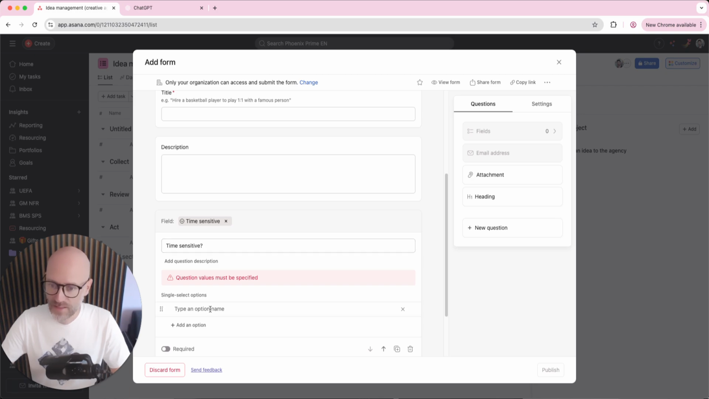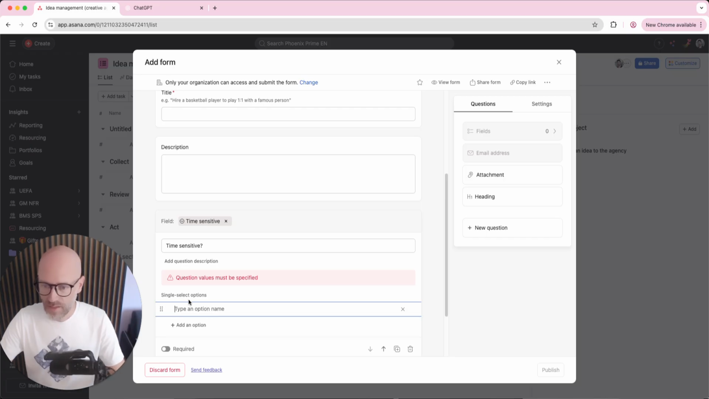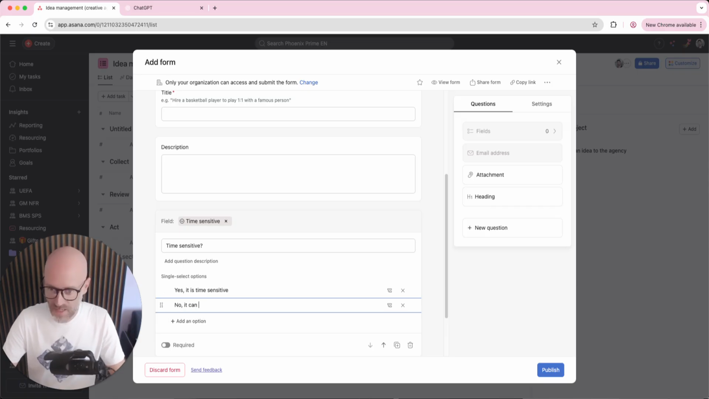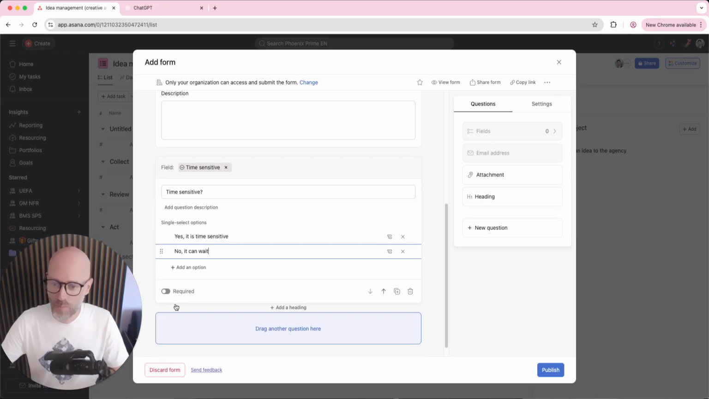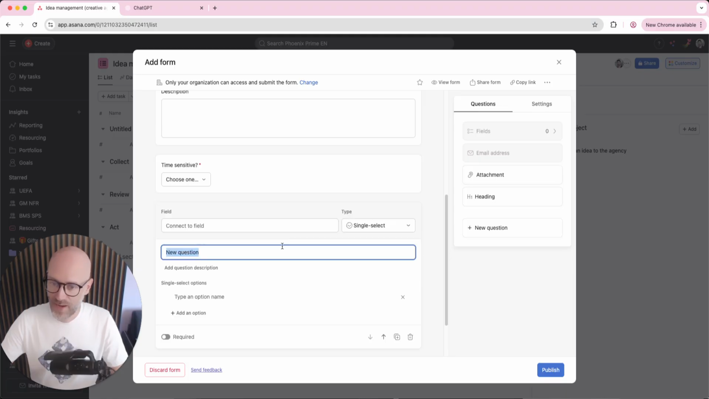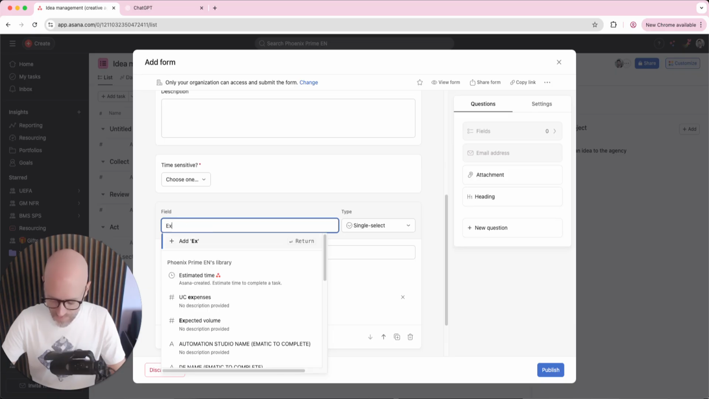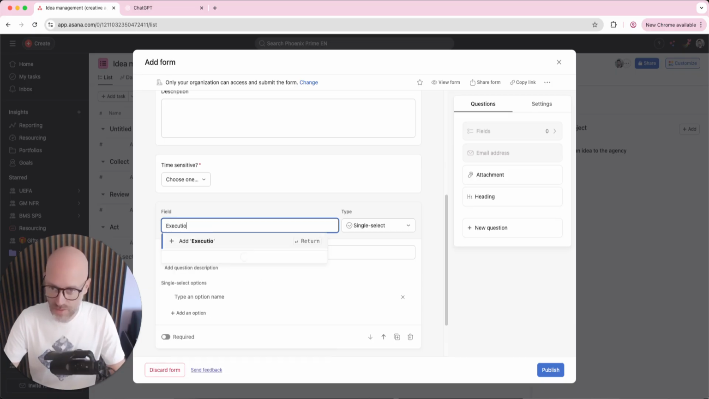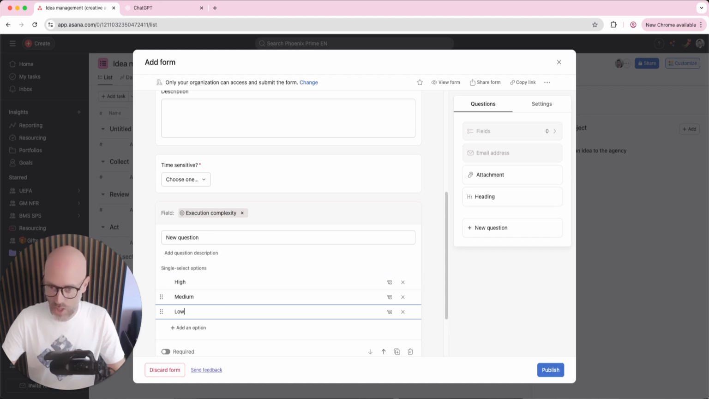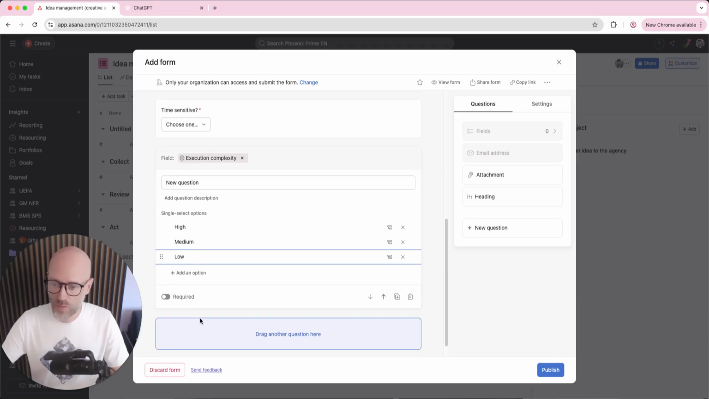And then actually I think it works this way. You can put the different options right there. Yes, it is time sensitive, and then no, it can wait. So those are the two options, and I want to make that required. I also want to ask the complexity, and again, I want a field, so execution complexity, and then I want to ask for high, medium, and low, and it is not required.